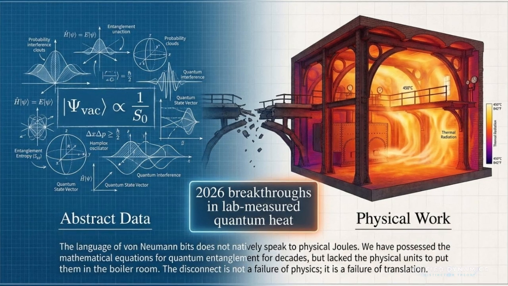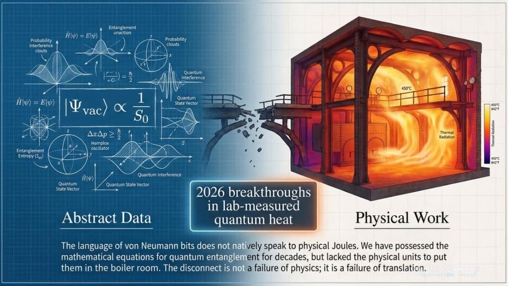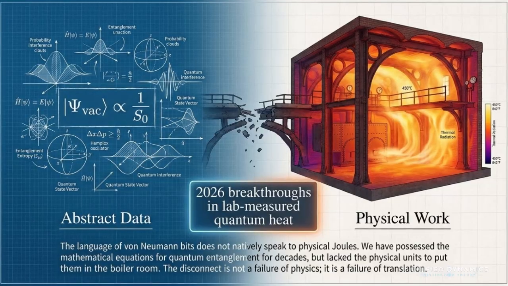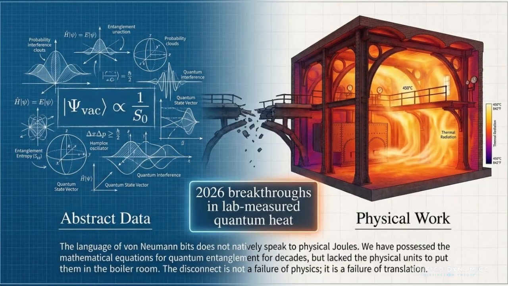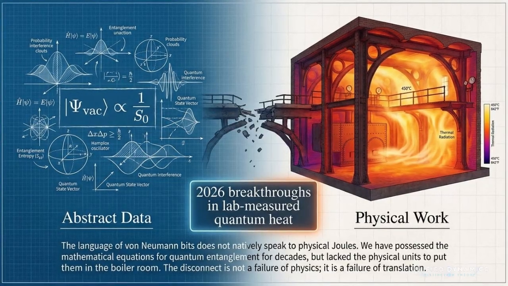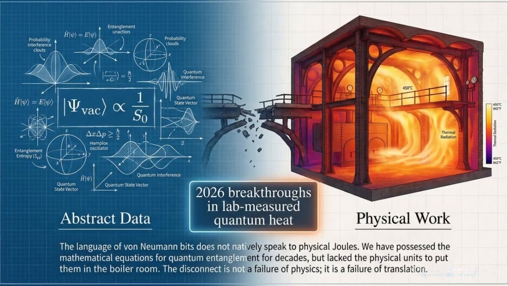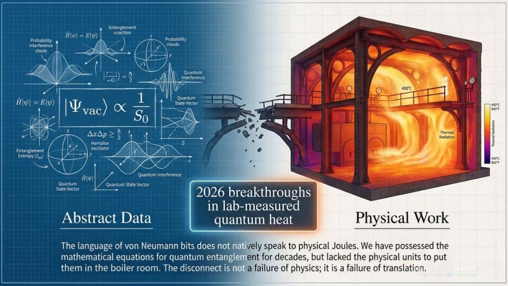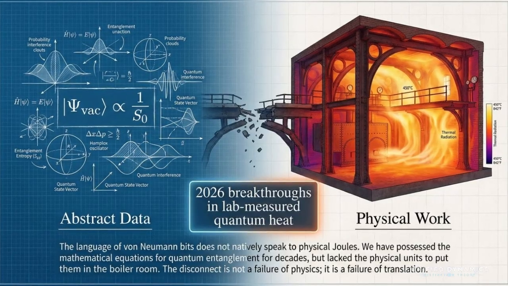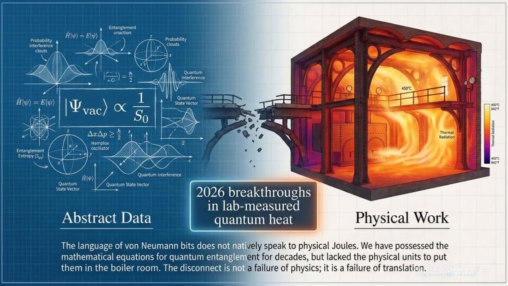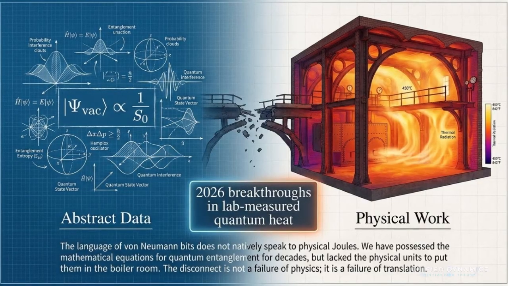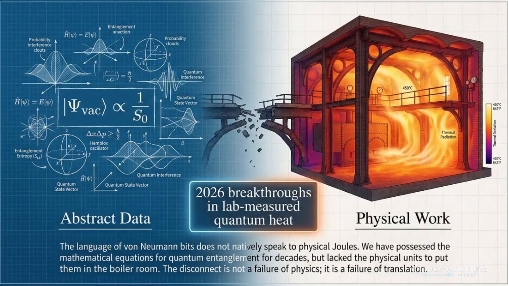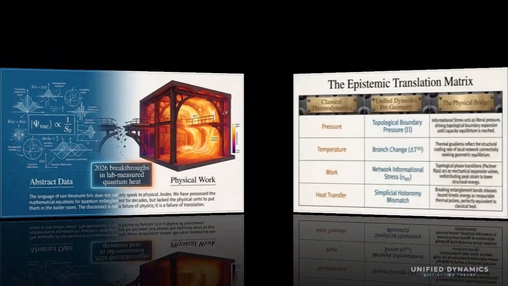The point of the 2026 quantum heat breakthrough is that this wall is starting to crack. We're no longer just talking about information in the abstract. We're starting to measure how quantum correlations interface with real energy transfer. So the key message is simple: the disconnect isn't a failure of physics, it's a translation problem. We've had the equations for entanglement for decades. Now we're building the units and vocabulary to connect those equations to work, heat, and thermodynamic reality.